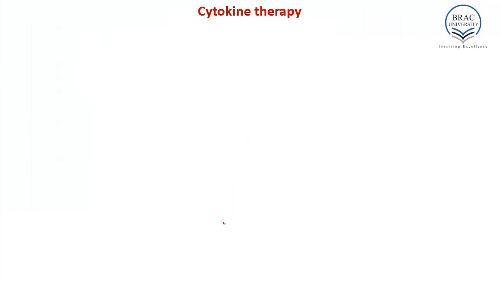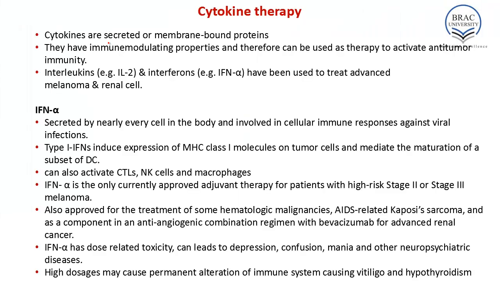Finally, we'll talk about cytokine therapy. Cytokines are secreted and membrane-bound proteins. They have immunomodulating properties and therefore can be used as a therapy to activate anti-tumor immunity. Cytokines can be interleukins or interferons, for example, interleukin 2 or interferon alpha. We will now discuss the mechanism of action of interferon alpha and interleukin 2, and how they are used to treat advanced melanoma and renal cancer cells.